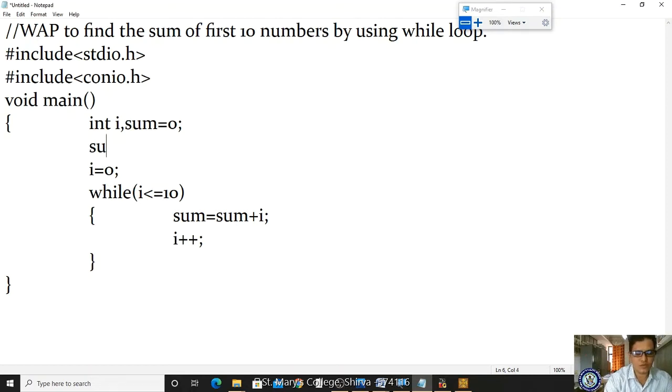After the variable declaration, clear screen. Now afterwards we have to display the sum value.